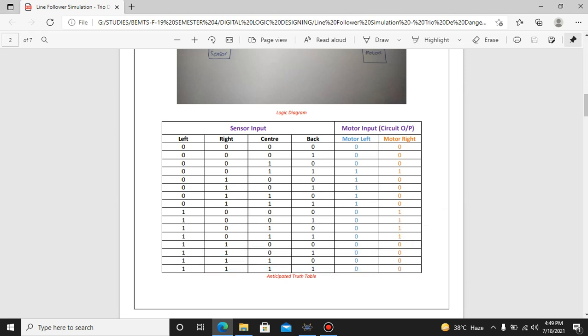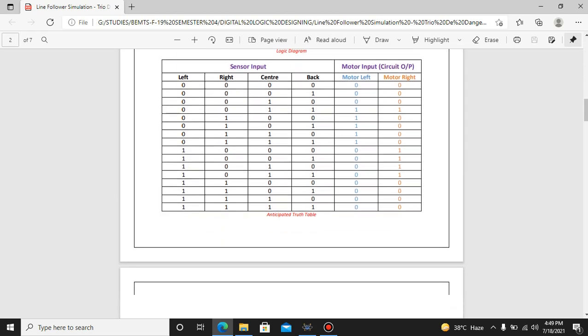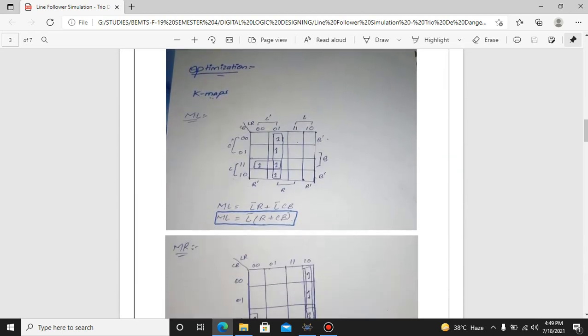So this is our logic circuit, and this is how we have to implement our whole circuit. After designing the truth table, we have to design an optimized circuit for this truth table. And we know that for optimization, the best method is K-mapping. In K-mapping we get the precise optimization, the circuit which is the most optimized, economical, and the best solution.